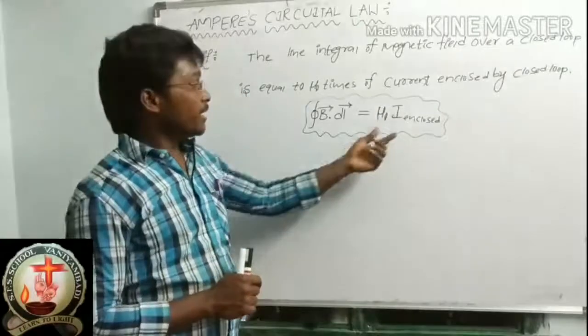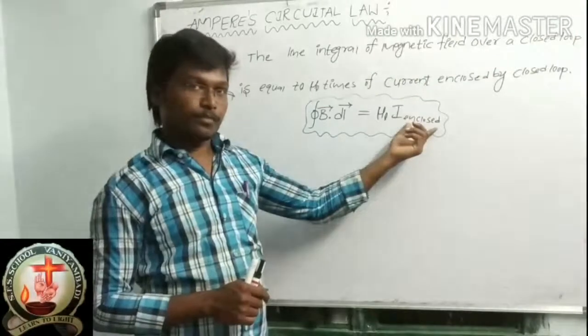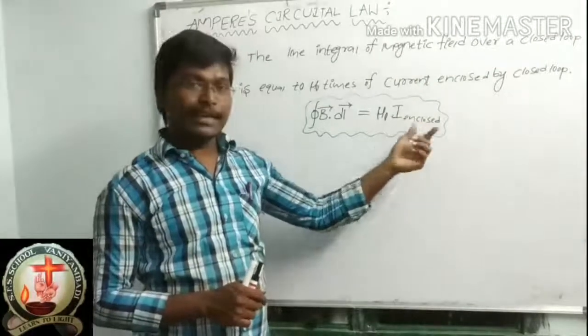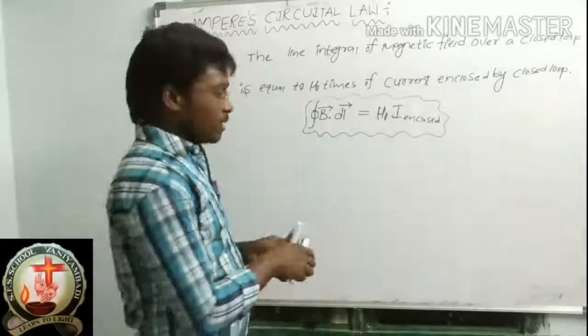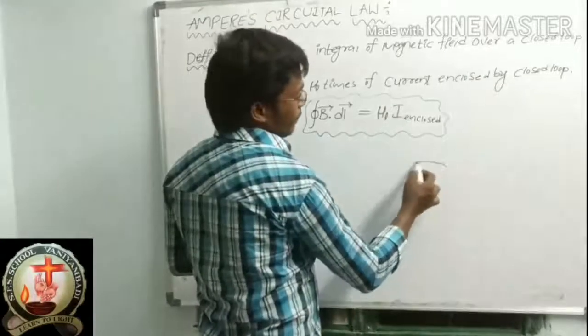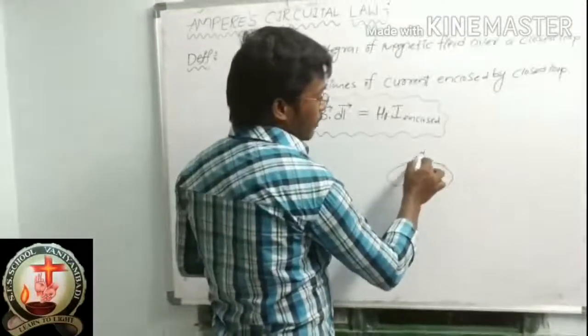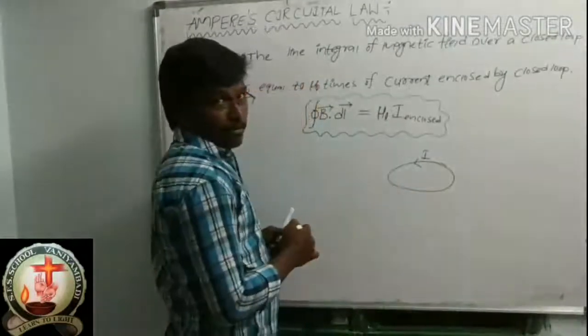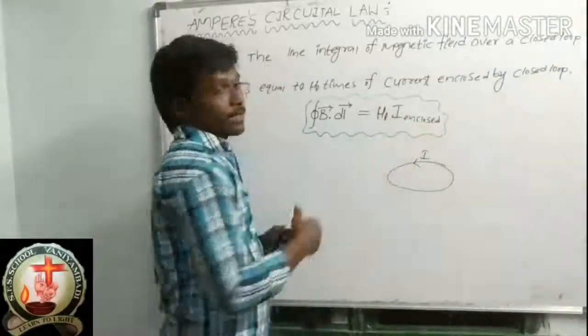Here, I enclosed is nothing but the closed loop current. Suppose this is the closed loop. In this closed loop, some current I is passing. This current we call the enclosed current.